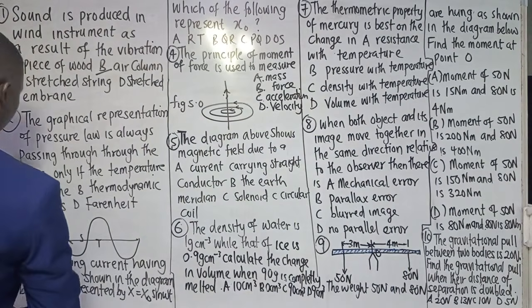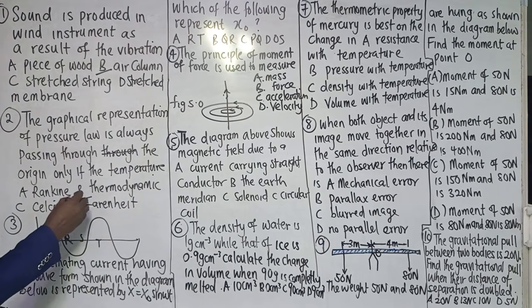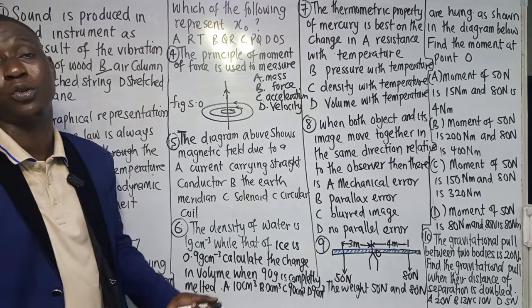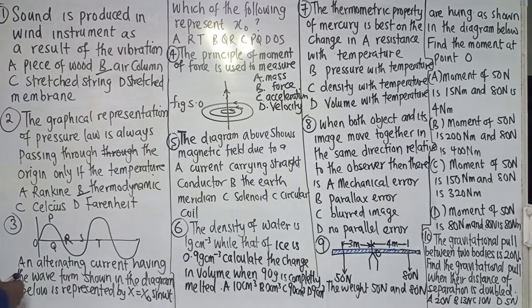Let me go to the next question, number 2. It says the graphical representation of the pressure law always passes through the what? Through the origin, only if the temperature is measured in thermodynamic temperature. The thermodynamic temperature can also be likened to the Kelvin temperature. So take note of that.